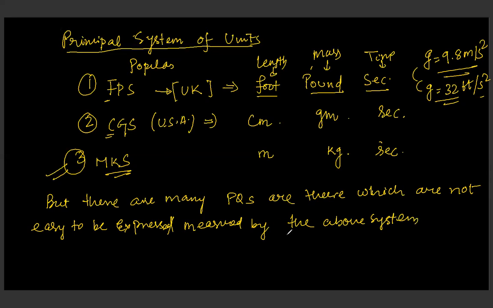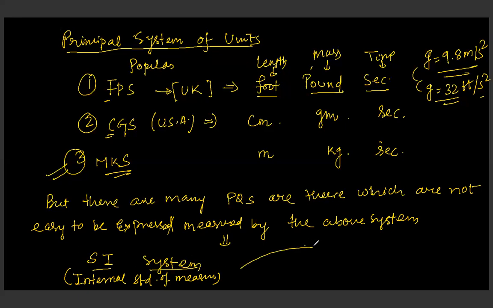So that's why another widely accepted system is used, that is called the International Standard of Measurement. And this system is called the SI system. This system defines 7 fundamental physical quantities and 2 supplementary units.